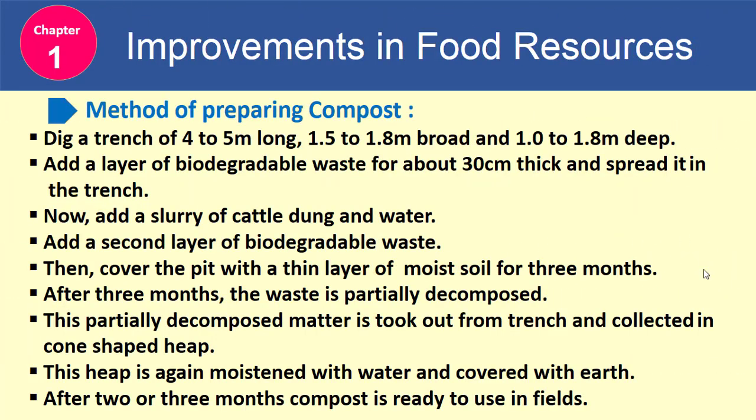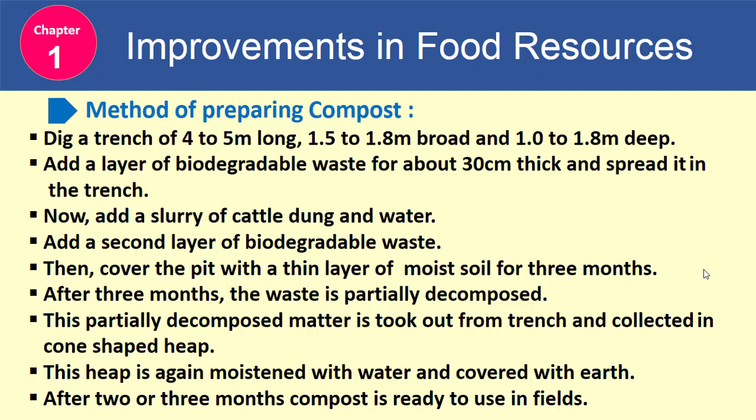Let's see a method of preparing a simple compost. So first, dig a trench of about 4 to 5 meter length, 1.5 meter breadth and 1.0 to 1.8 meter depth. Second, add a layer of biodegradable waste about 30 centimeter thick and spread it in the trench. Third step is, now add a slurry of cattle dung and water. Fourth is, add a second layer of biodegradable waste.